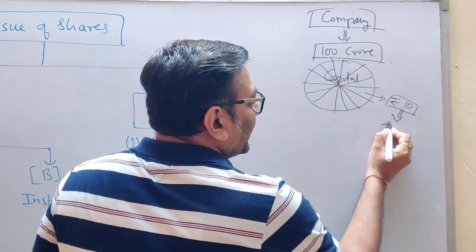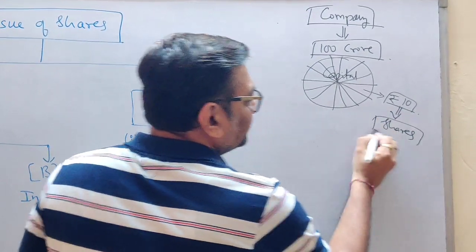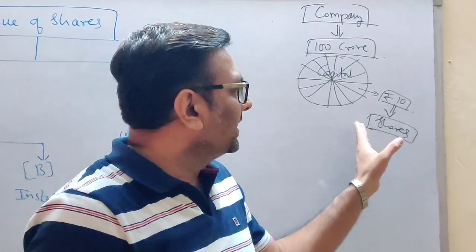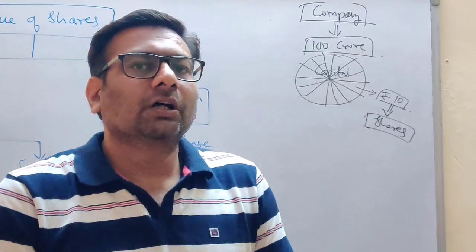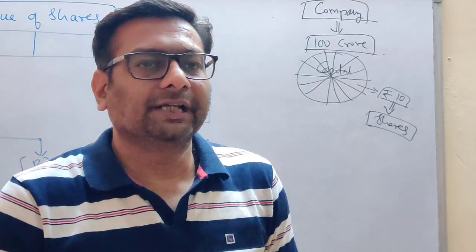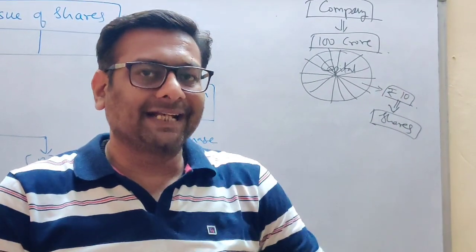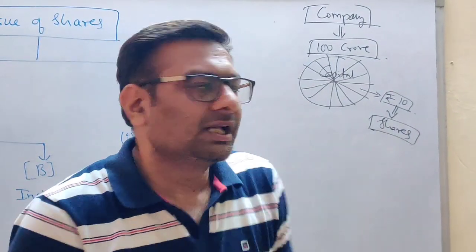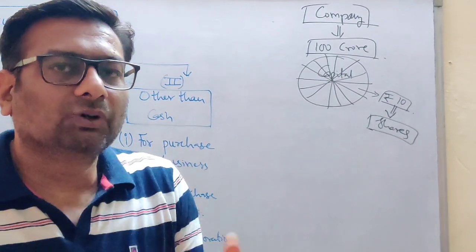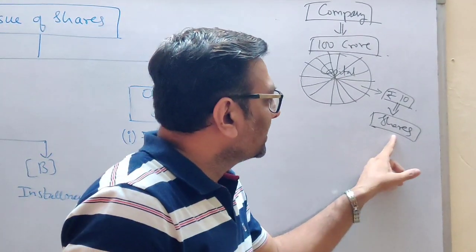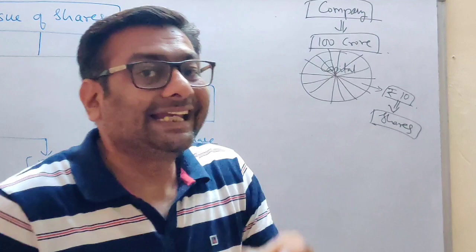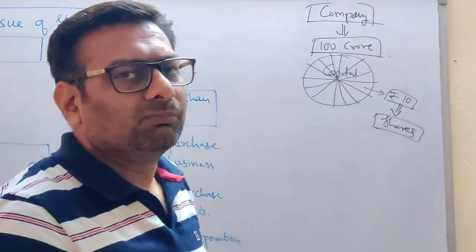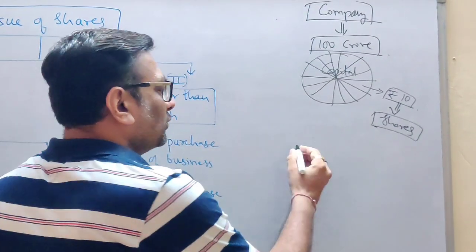Now each part is nothing but a share. Why do we call it a share? Because here, students, you are sharing the capital. Each person who is applying for shares is doing nothing but sharing the capital. That's how the word came up, that we call each part of the capital a share.